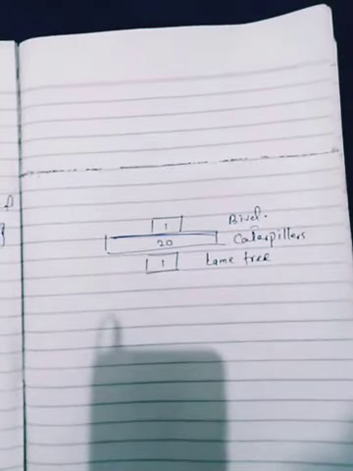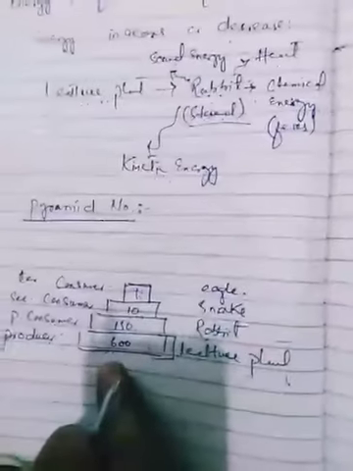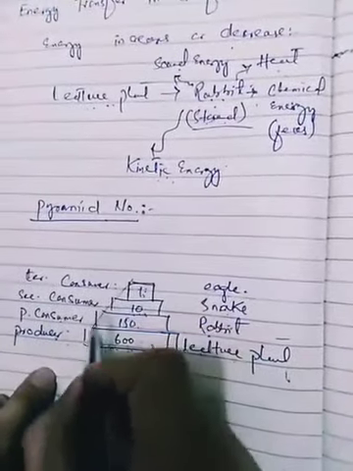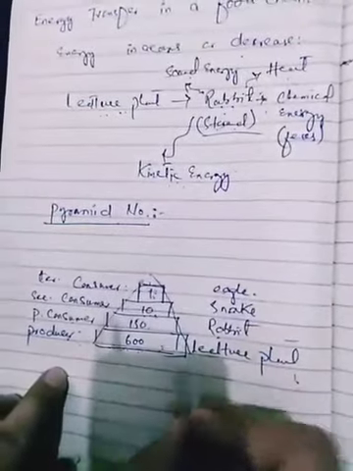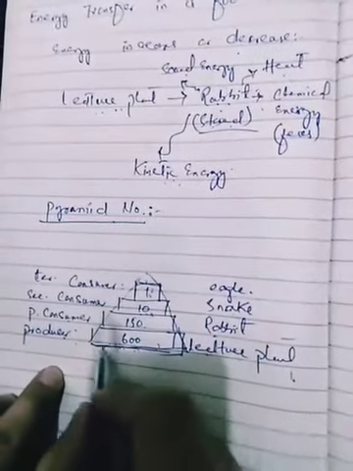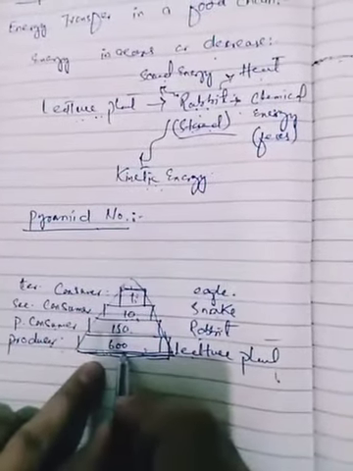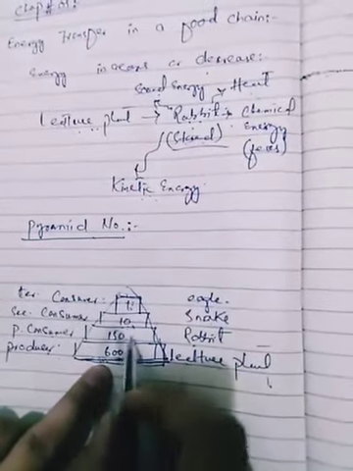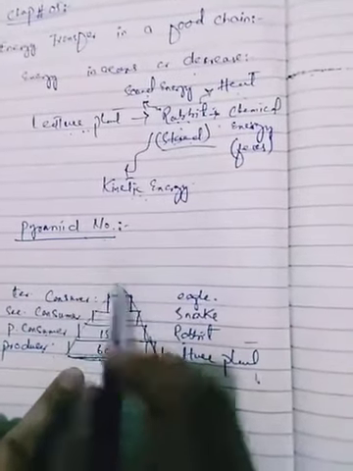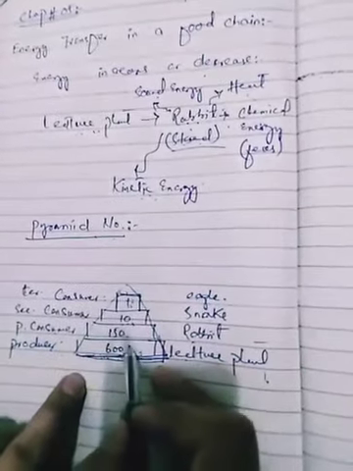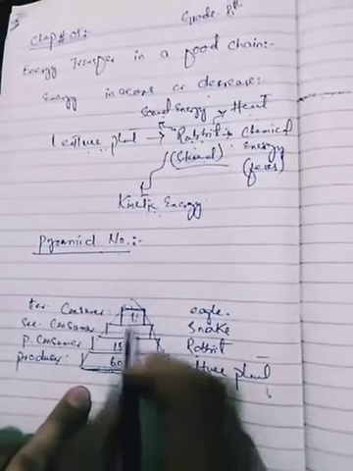Now why is this called a pyramid of numbers? Because it is just like a pyramid, and it is based on the number of organisms. We were discussing the number 600, due to which this is called a pyramid of numbers.